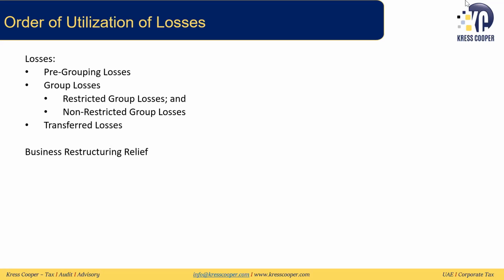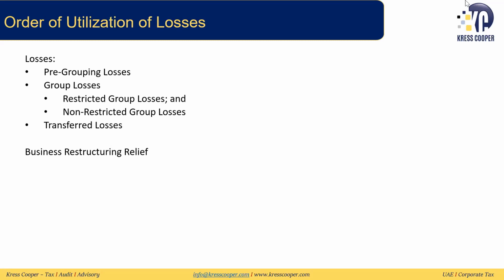For example, companies A, B and C are part of the tax group. There is a tax loss there of 10,000 dirham, let's suppose. Then after 2 years, company D comes in. So this tax loss that existed before in the tax group pertains only to A, B, and C and not to D. That is why it's a restricted group loss. By default, the other tax losses of the group, where A, B, C, D are all part of the tax group, will be non-restricted group losses because they belong to the whole group. And then we have transferred losses, if one company has transferred them to another, or losses that you come across due to business restructuring relief.